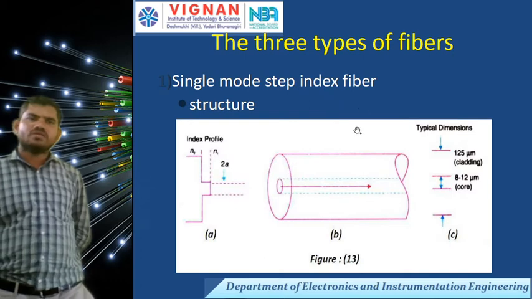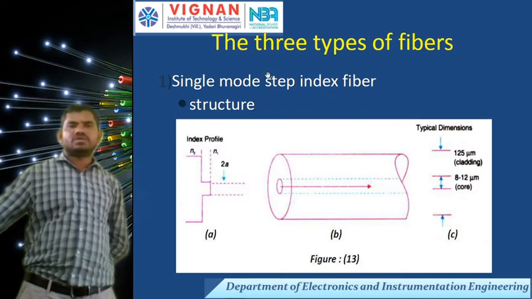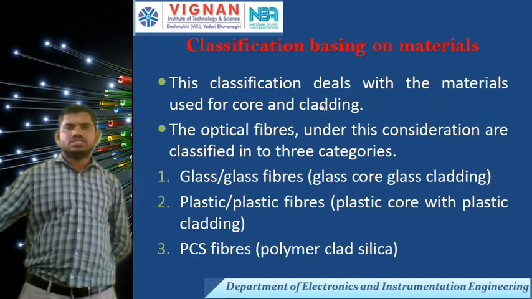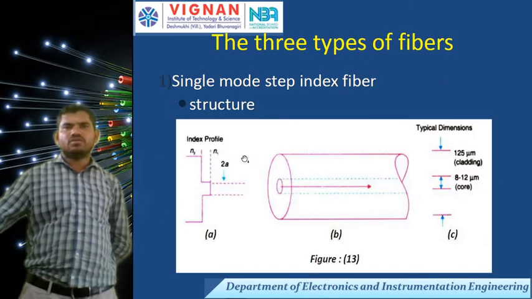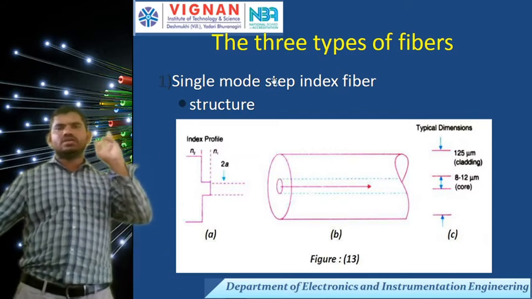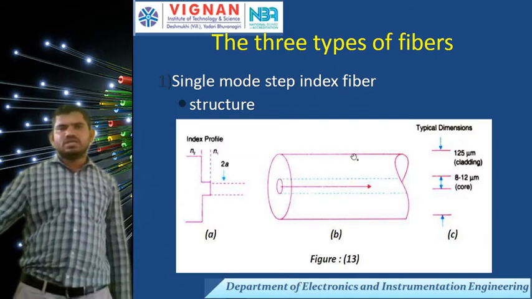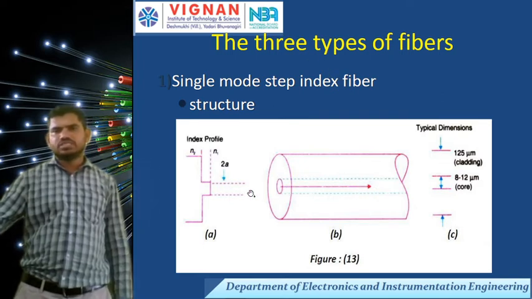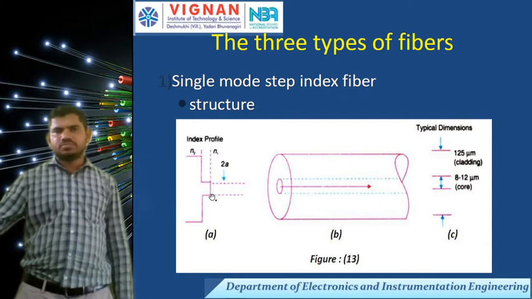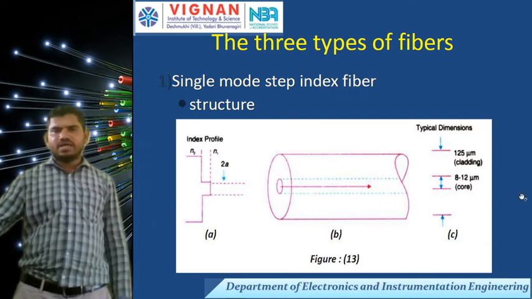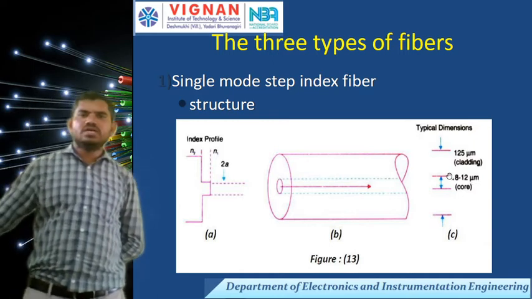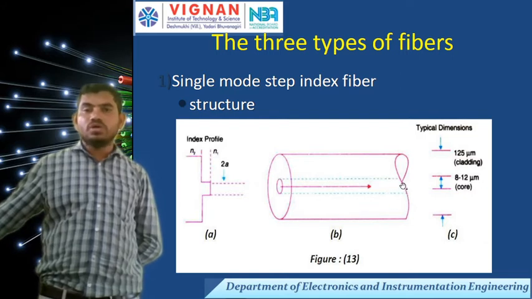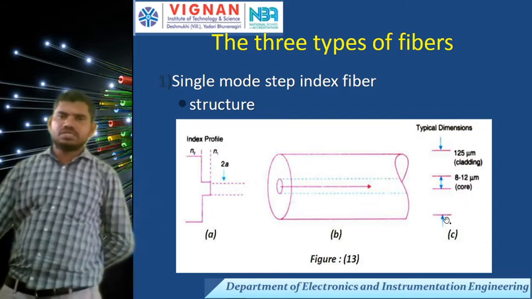Okay. Next, three types of fibers are there. Now I am going to cover the three types of fibers. First one is single mode step index fiber. In the single mode step index fiber, I am transmitting only one ray. It is in the form of step. In the single mode step index fiber, the diameter of the cladding is 125 micrometers and the diameter of the core is 8 to 12 micrometers.